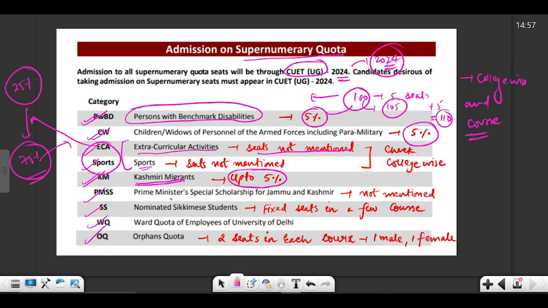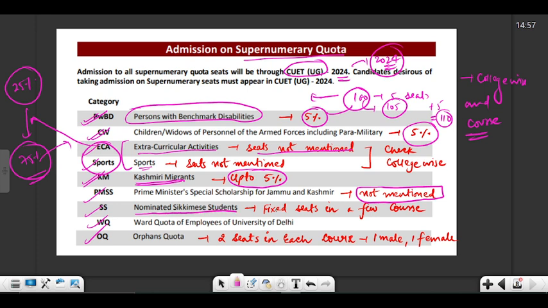Then there's Prime Minister's special scholarship for Jammu and Kashmir students. They have not mentioned the exact number of the scholarship, so you can search for this scholarship directly and get the idea about how many seats are reserved. Then there's nominated Sikkimese student quota.